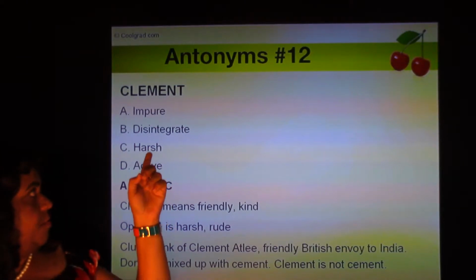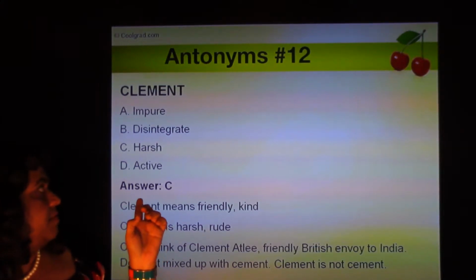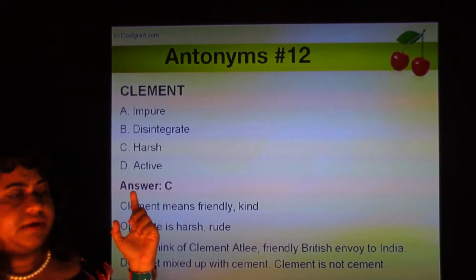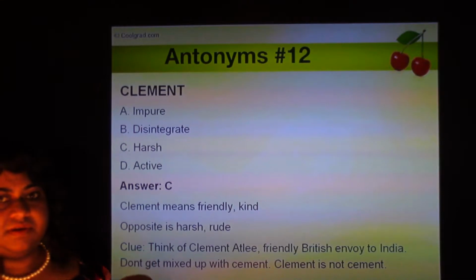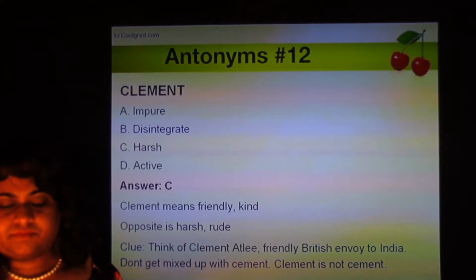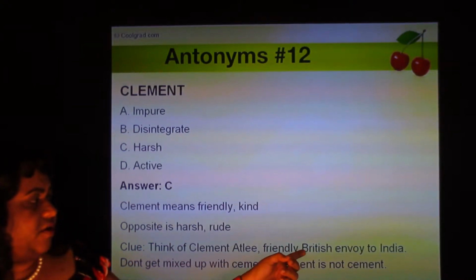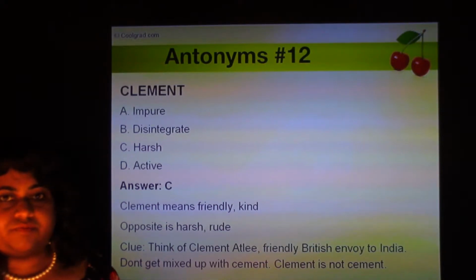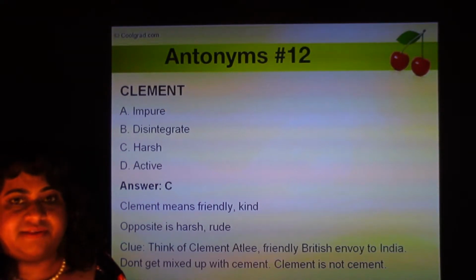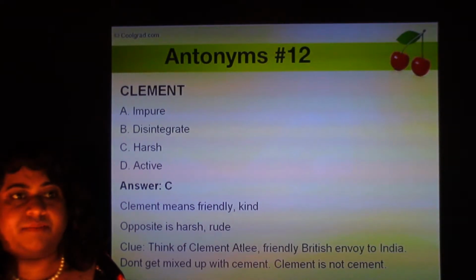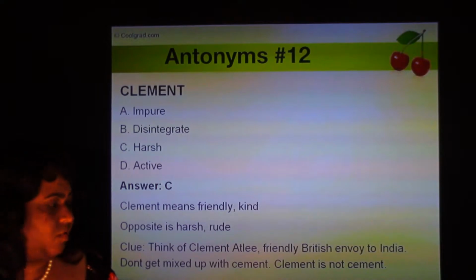Clement. Four options are impure, disintegrate, harsh, and active. So clement means friendly and kind. So opposite of that is harsh. How I would remember this is, think of Clement Attlee. He was a very friendly British envoy to India. India was ruled by the British, and there were all these people. Some of them were not so nice to Indians, and some of them were really nice. They brought about a lot of reform. They were friends of Indians, and they tried to introduce education and societal reform.